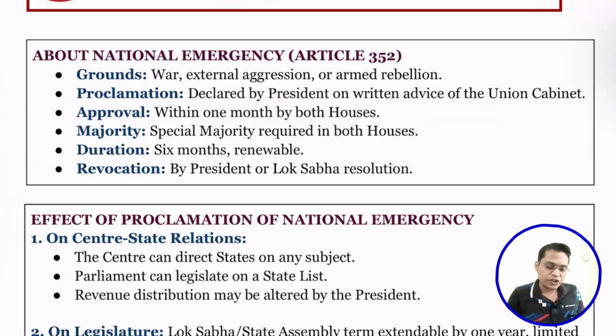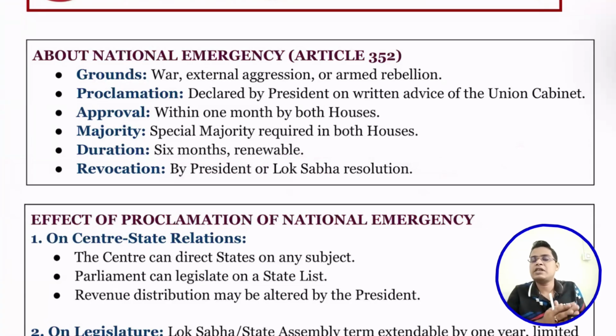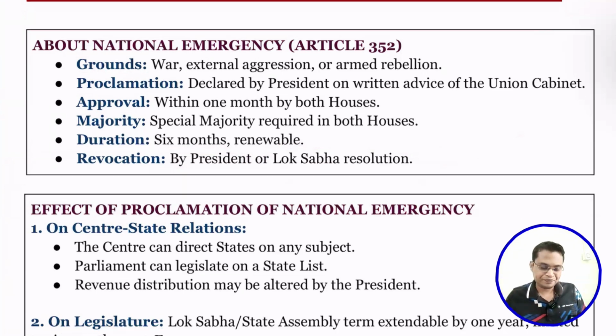Okay. So revocation means removal or stopping. How can we stop this national emergency? By the president, simply by issuing an order, or if Lok Sabha passes a resolution with a simple majority. Simple majority means 50% present and voting. If Lok Sabha passes a resolution of discontinuation of this national emergency with 50% present and voting, in that case we can also stop this national emergency.